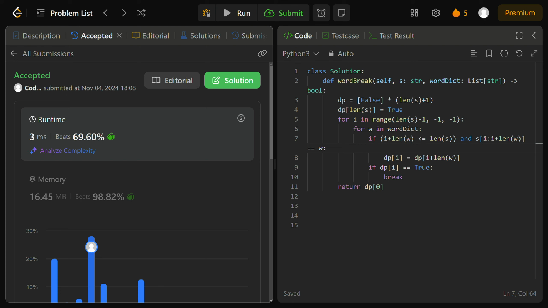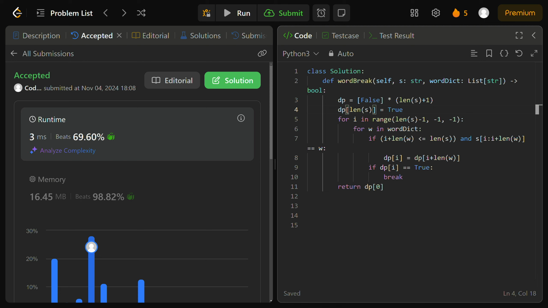And why do we iterate backwards? The reason is that this allows us to build up our solution from smaller suffixes at the end of our input string s up until larger ones. And since dp at I depends on future states, for example dp at I plus the length of the current word w, iterating backwards makes sure that those future states are already computed by the time we need them. We've already computed those values, like we did for our initial base case at the rightmost index at the end of our DP array, at the length of s index.